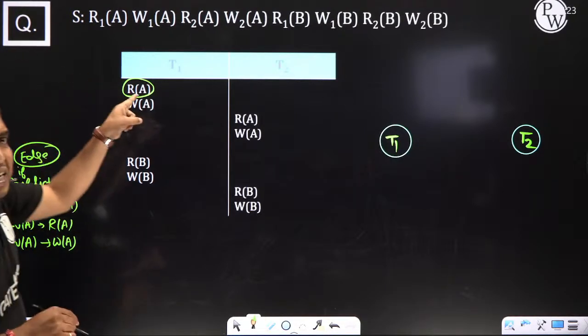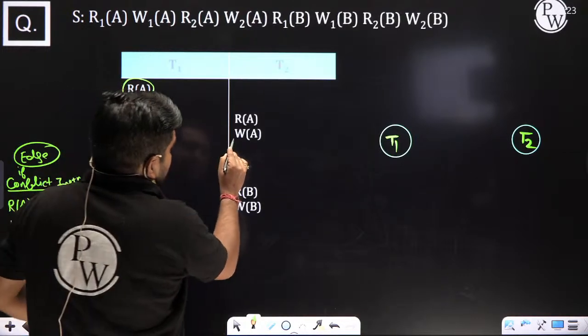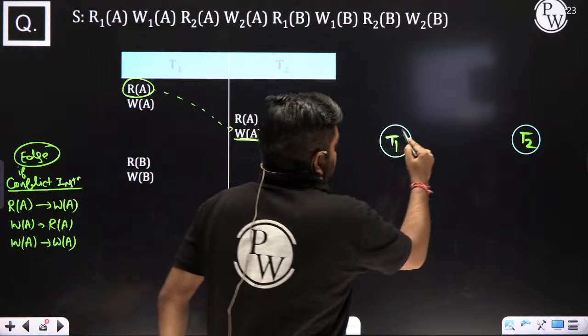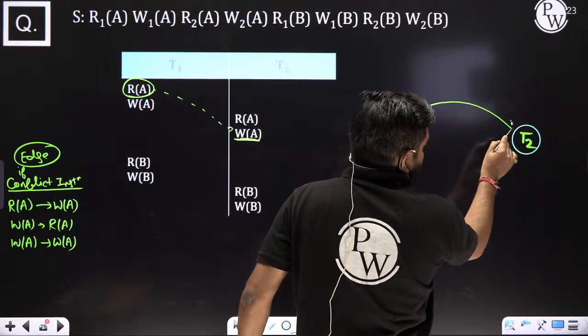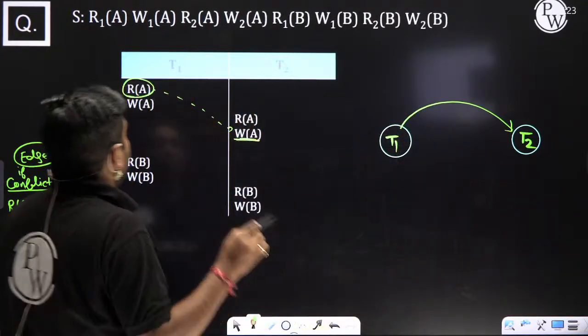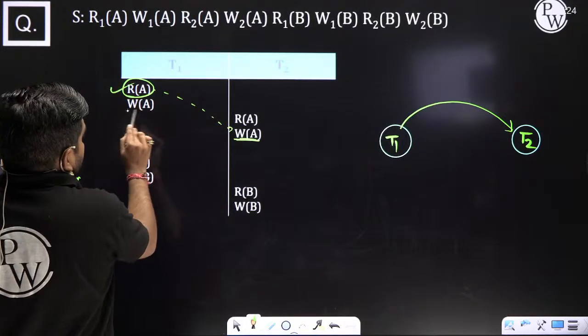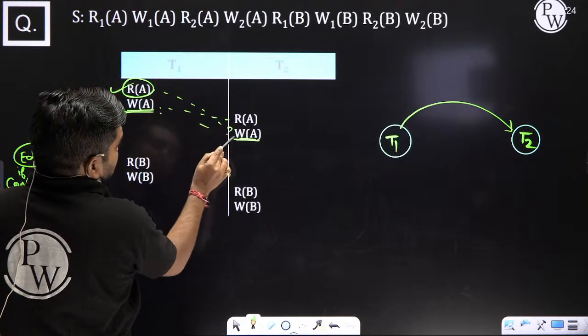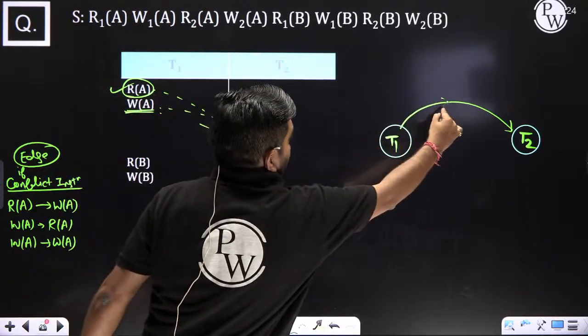Okay. There is a read A, and after that there is a write A. Yes, from T1 to T2 an edge will be created. This one is done. Now check write A, then there is a read A also and a write A also. Already the edge is created.